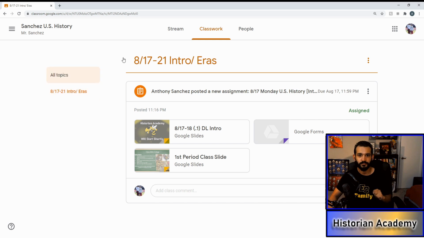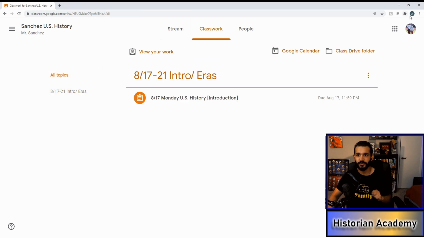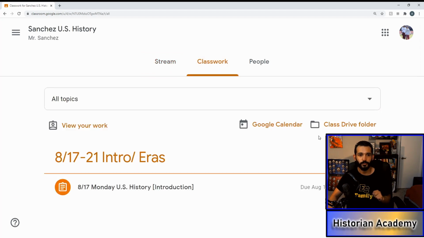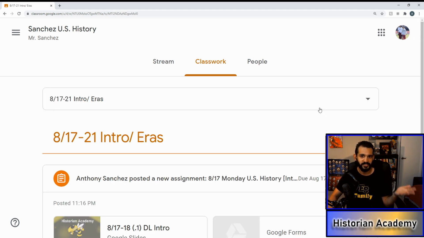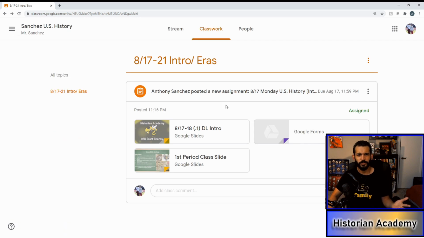If you don't see it, no worries. It's probably because you have a smaller screen. So let me zoom in and go back to my classwork. And now the drop-down menu is here that says all topics. Drop down, look for this week's dates, click it. And now you see the assignments for this week. So what you're going to do is click the assignment right here. You see that? Go ahead and click that.